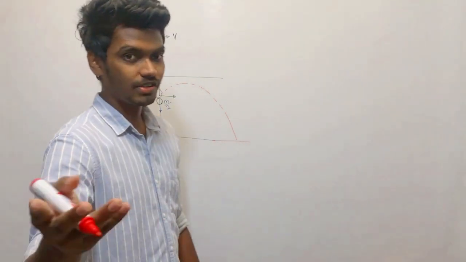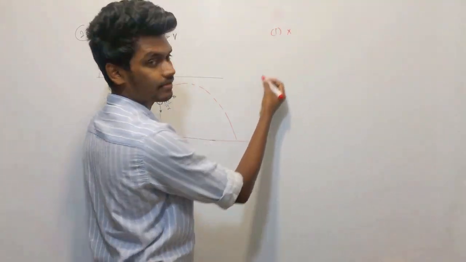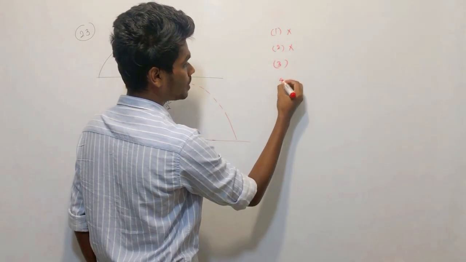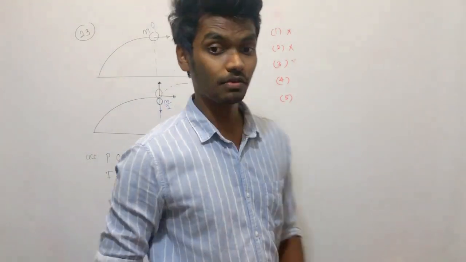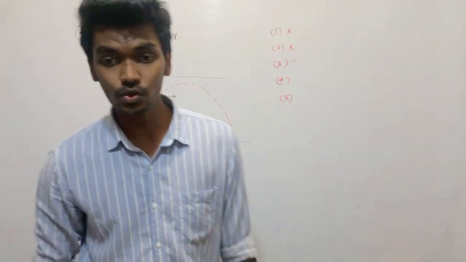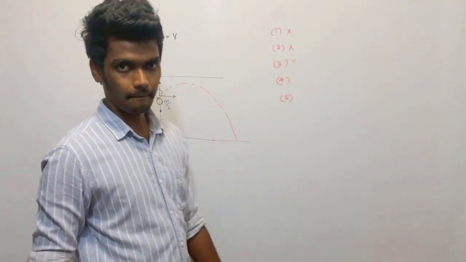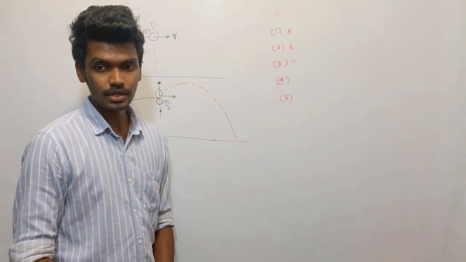So obviously the first answer you can eliminate. It's not going to be the answer. Second, no. Third, no. Now you need to decide between 4 and 5. Why? Because both 4 and 5, if you look at them properly, have this kind of motion. Both the fourth and the fifth one have the same projectile shown.